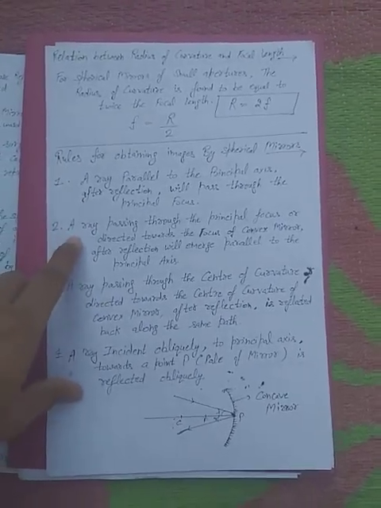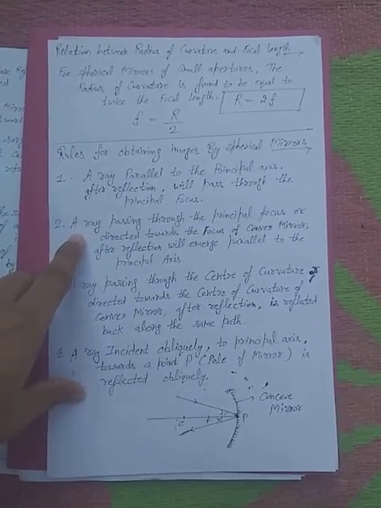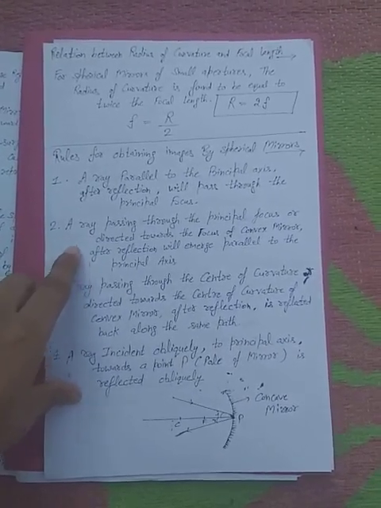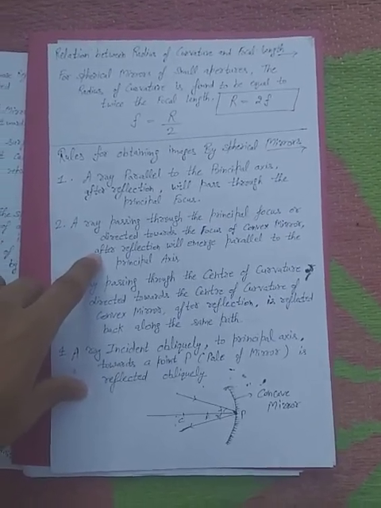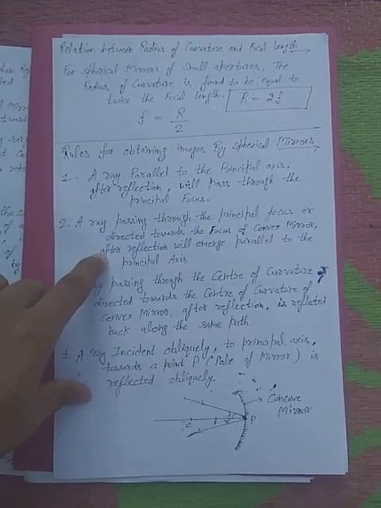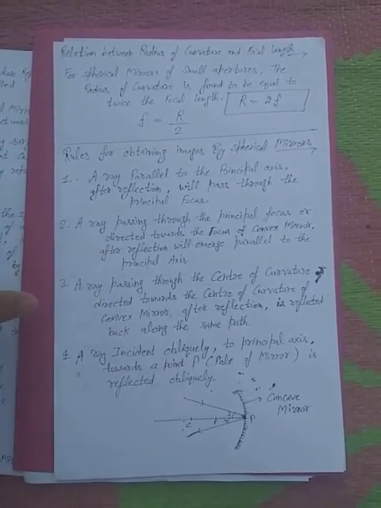Second, a ray passing through the principal focus, after reflection, will emerge parallel to the principal axis.